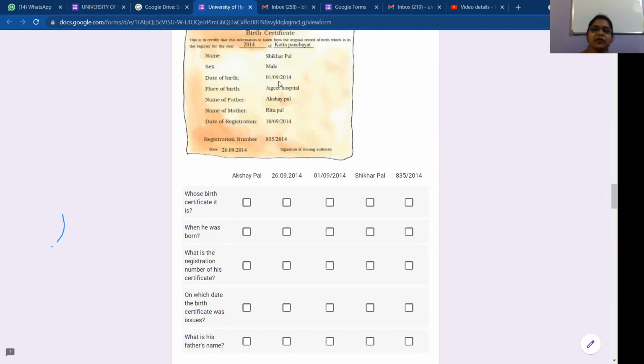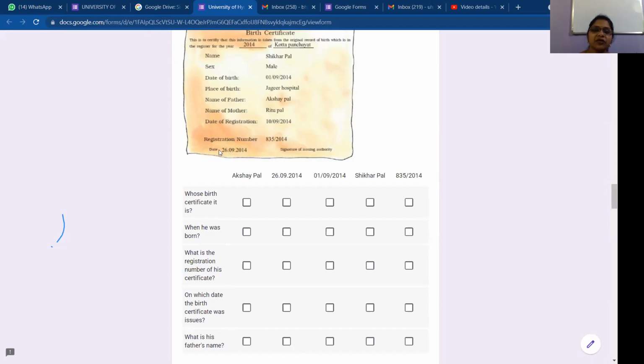Can you tell me his date of birth? 1/9/2014, ma'am. Yes, 1st September he was born. 10th September he got registered. Can you tell me the issuing date? You can see the date here at the end of the page. That is the issuing date.